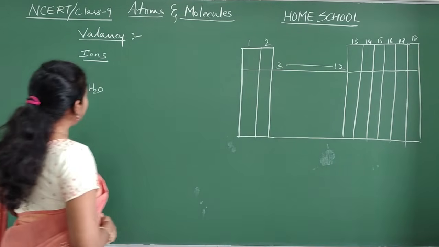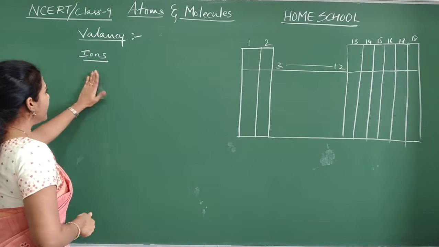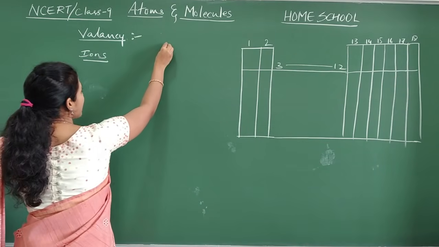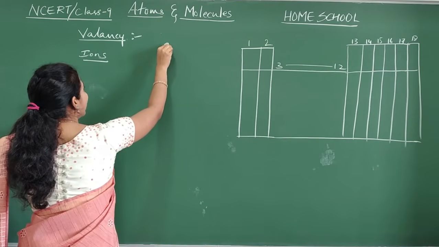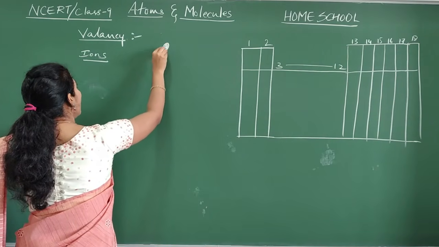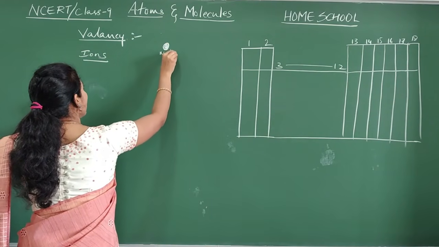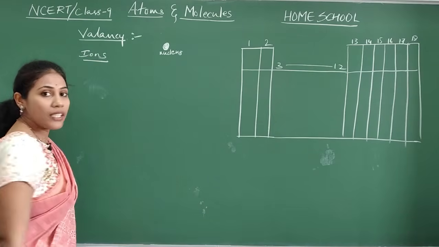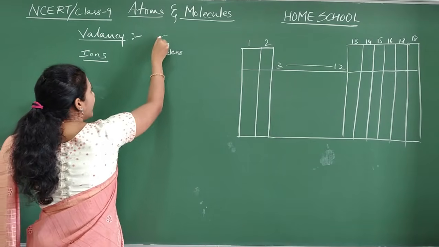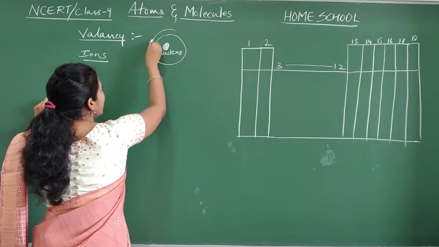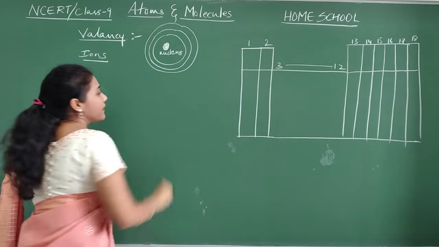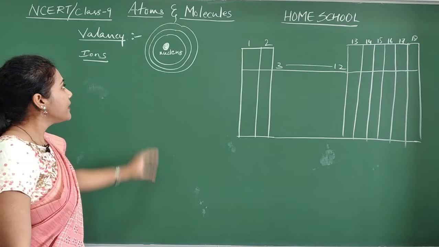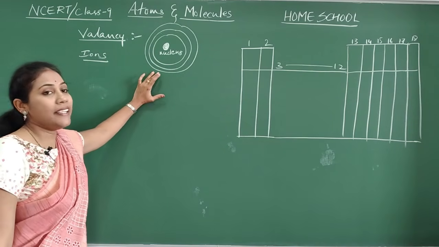Do you all remember, in one of the videos I gave the structure of an atom? What did I tell you? An atom will have a small nucleus at the center, and around the nucleus you will have many circular orbits. This is the structure of an atom.